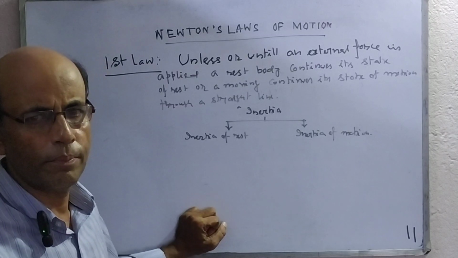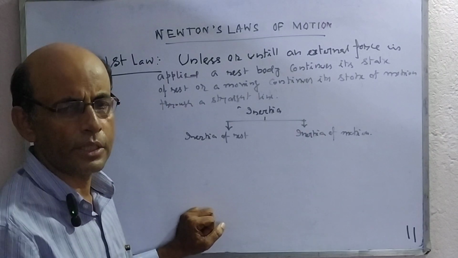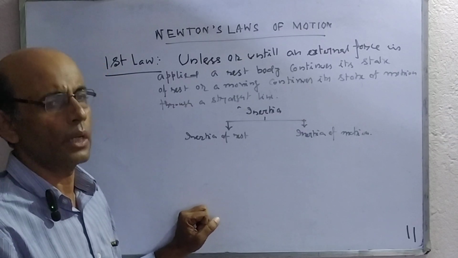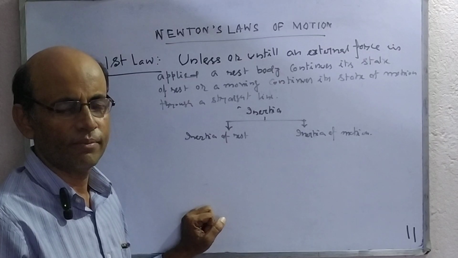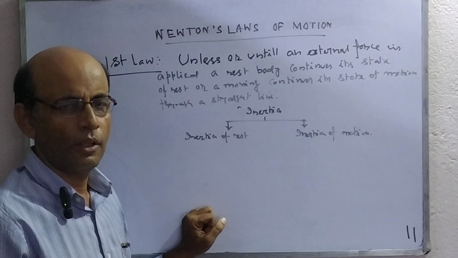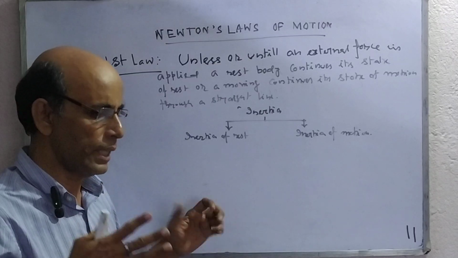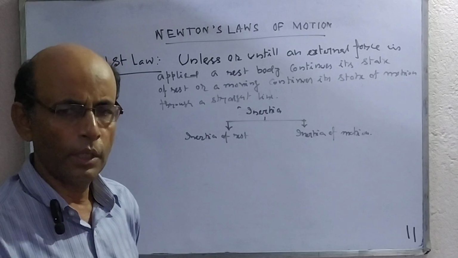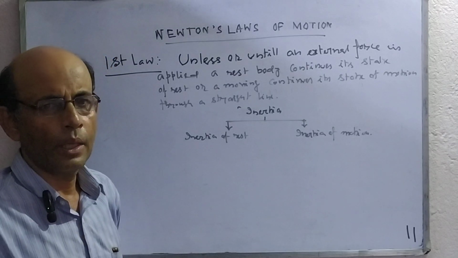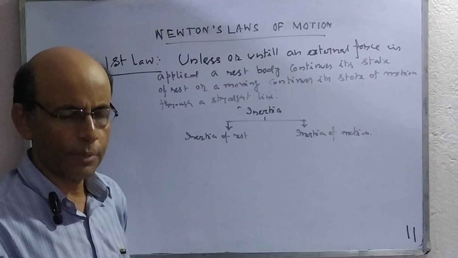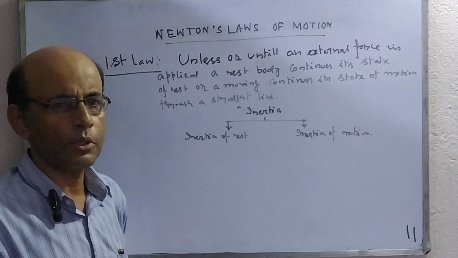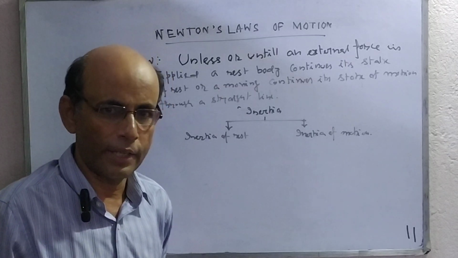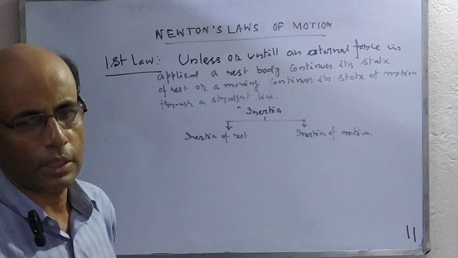Just for example, if a bus suddenly starts to move, then the passenger sitting on the bus feels a backward jerk. Why? When the bus was at rest, the entire body of the passenger was at rest. If the bus suddenly starts to move, then the lower portion of the passenger's body, which is in contact with the bus, comes in motion immediately. But the upper part has a tendency to continue its state of rest. That is why he feels a backward jerk.